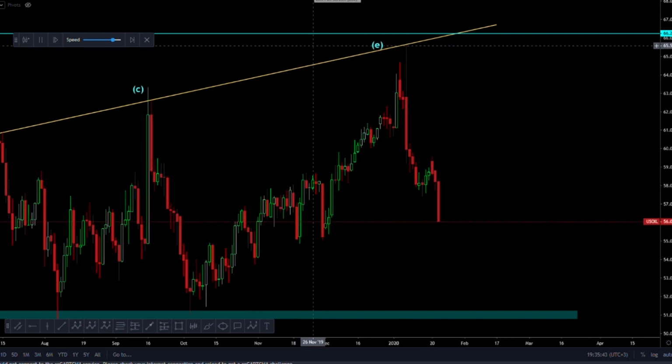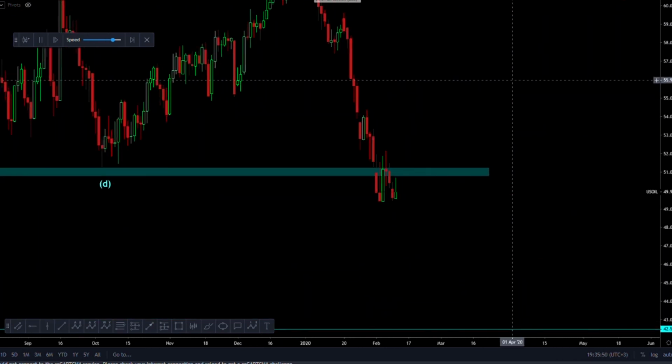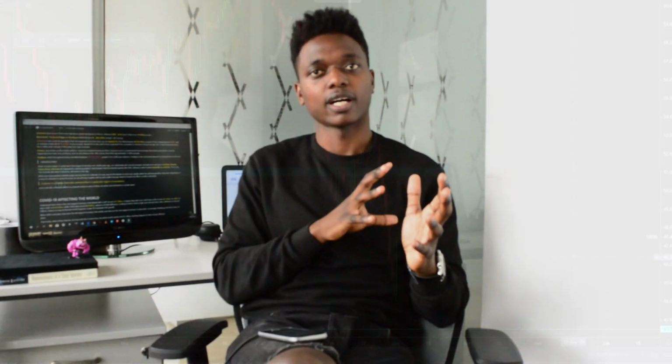So we've seen last week oil prices dropped more than 14%, and that was just last week. From the beginning of the year, we've seen oil drop from as high as the $65 mark. Now we are ranging at around the $47.5 mark due to different reasons as well as the coronavirus. So oil demand in China has reduced by more than 20%. When that happens, it means the people who are mining or rather drilling oil have a lot of stock. So the supply and demand, for those who did business in school, the supply is a lot but the demand is little.